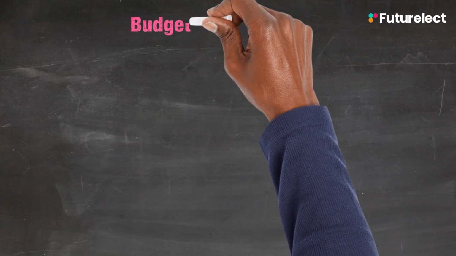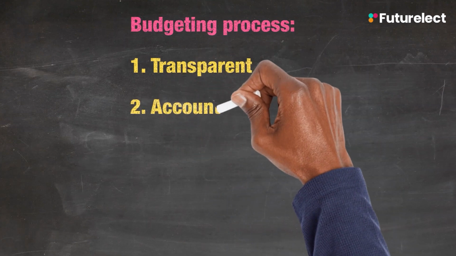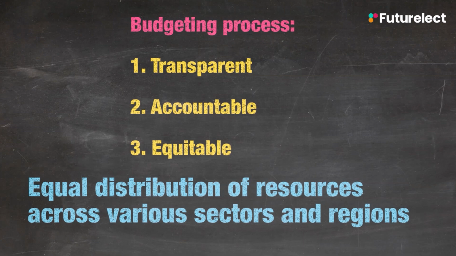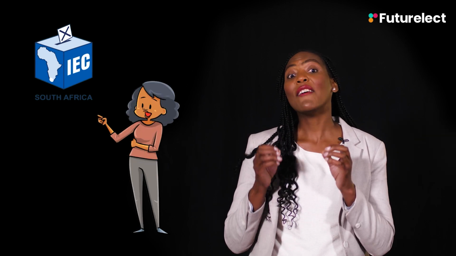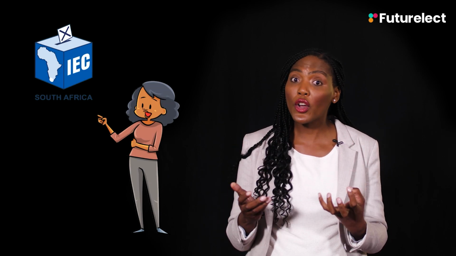When creating the budgets, the process has to be transparent, accountable and equitable. This means equal distribution of resources across various sectors and regions. These processes allow for your public representatives, that you voted in via a democratic voting process, to have their voice heard on how the money should be spent.